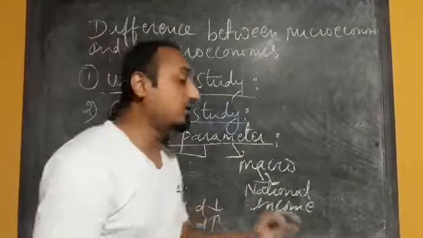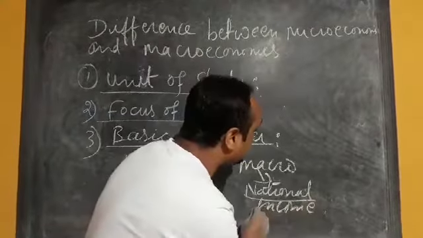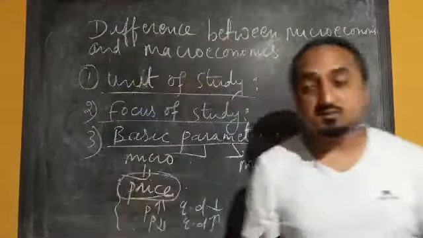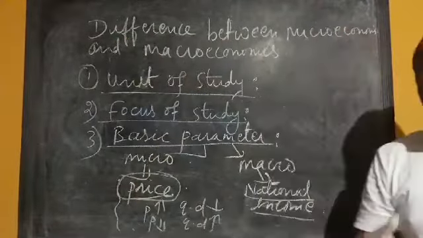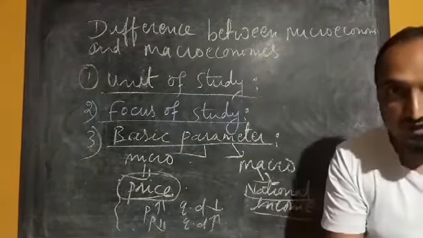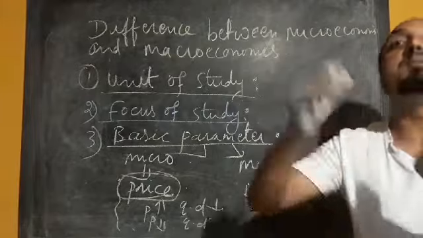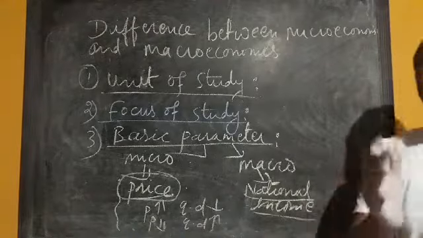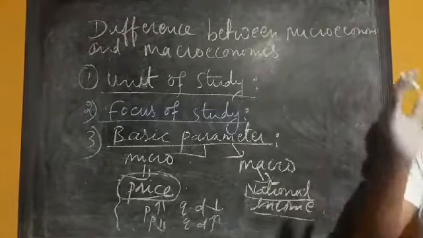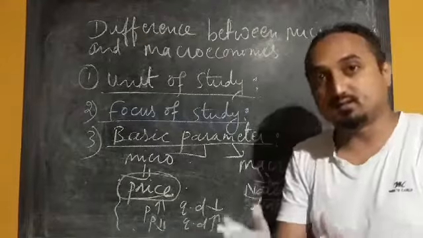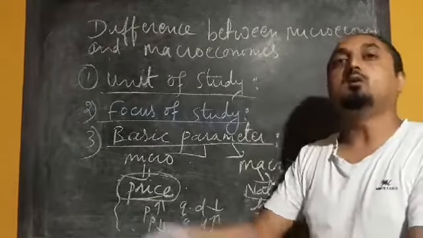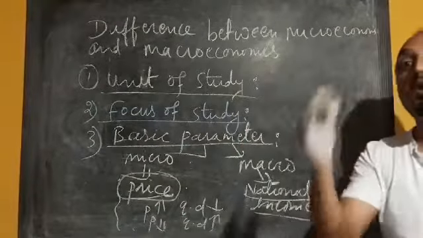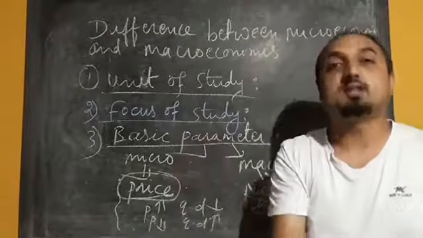But in the case of macroeconomics, what is the basic parameter? National income is the basic parameter. So on the basis of national income, the various decisions like aggregate consumption, aggregate investment, and public expenditure, how much the government should spend for various purposes, are taken. On the basis of the income of a country, they decide how much they are going to spend on public purposes or public utility or aggregate consumption, or how much the country is going to save from its income.